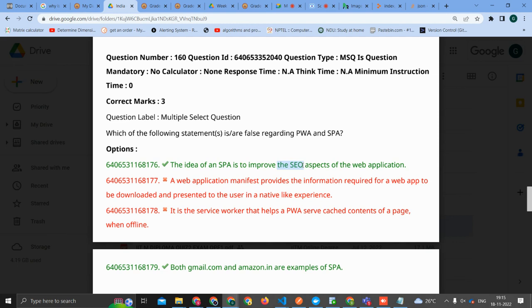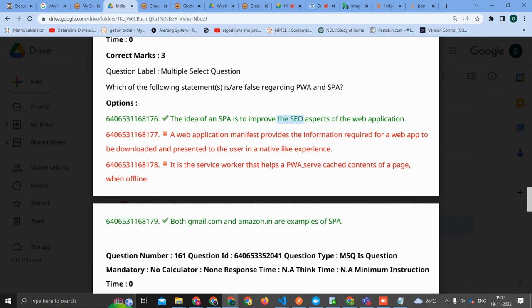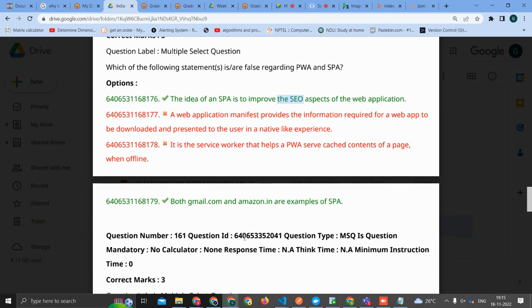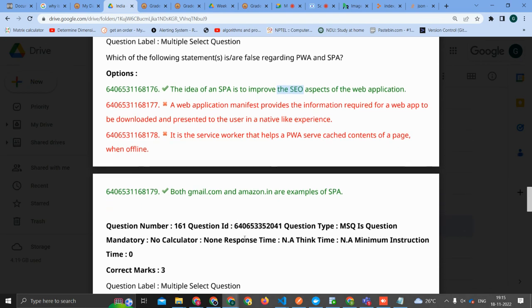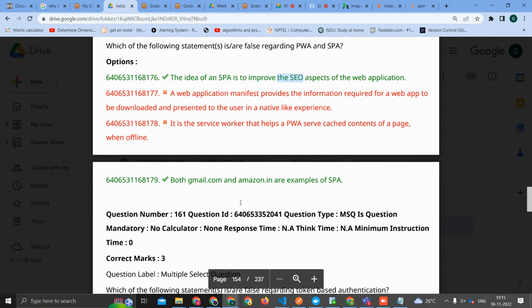And both gmail.com and amazon.in are examples of SPA. Gmail.com is an example of SPA, but amazon.in is not, because amazon.in gets reloaded every time you click on a button or page or something. That's right.